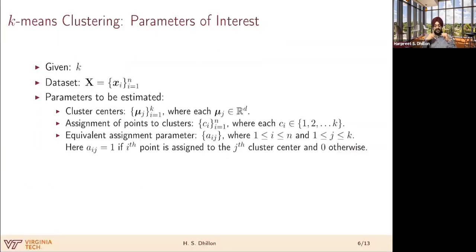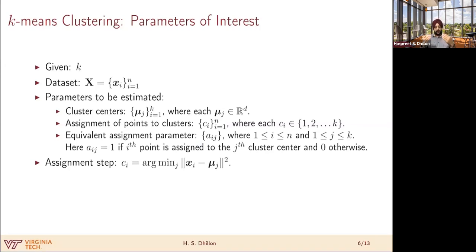We can also define, for notational simplicity, as we'll see, the equivalent assignment parameter as aij, where i runs from 1 to n. i is the index corresponding to your data points. j runs from 1 to k, so j is the index corresponding to your clusters. So aij will be 1 if the ith point is assigned to the jth cluster, and 0 otherwise. And we note here that each point can be assigned to only one cluster, and we'll be generalizing that later.